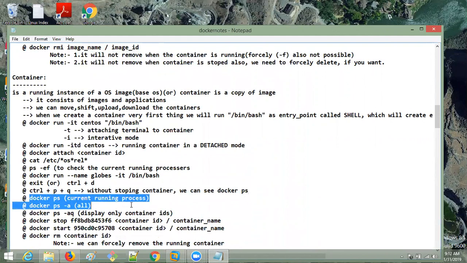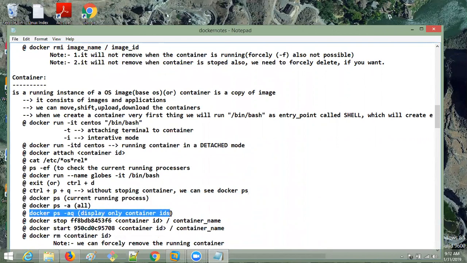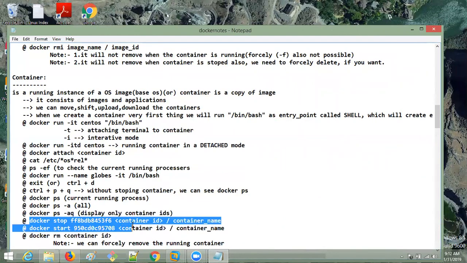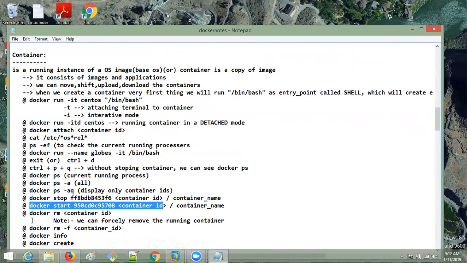And Docker PS shows the currently running processes. PS -a for all. Docker PS -aq displays only the container IDs. And if you want to stop the container, you can go with Docker stop and Docker start. And you can give Docker rm for container removing. We can remove forcefully also by using rm -f. All the commands I also wrote here.